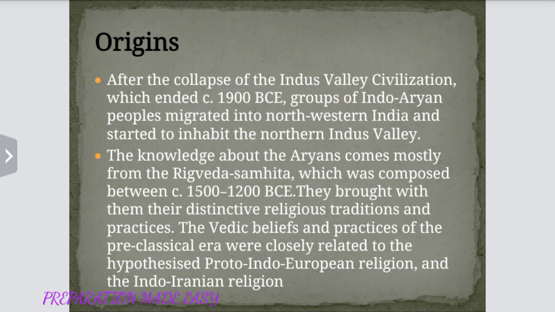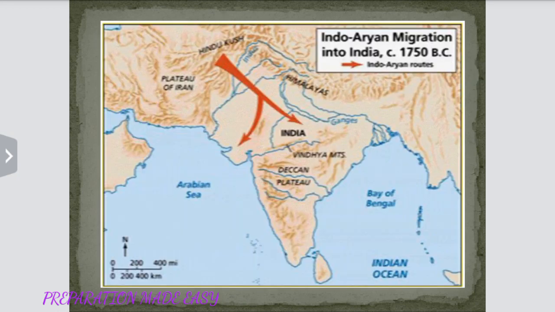Now let us see the origins. After the collapse of Indus Valley civilization, which ended in 1900 BCE, group of Aryan peoples migrated into northwestern India and started to inhabit the northern Indus Valley. See, in this figure we can see that Aryans came to India from northwest and slowly started to settle in the Ganges plain.